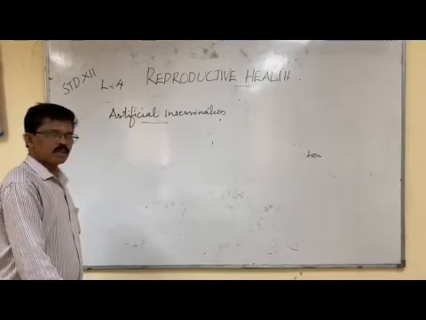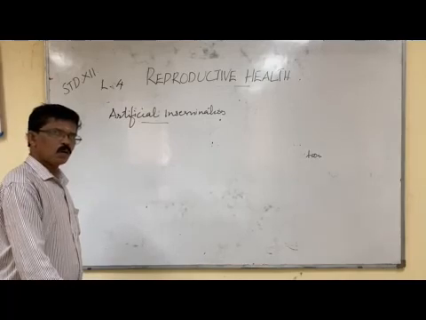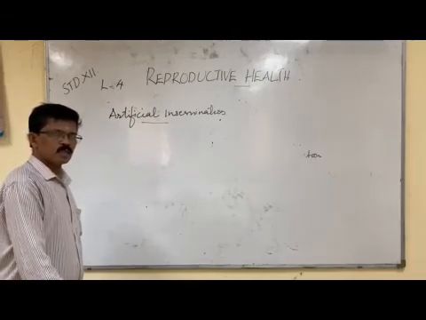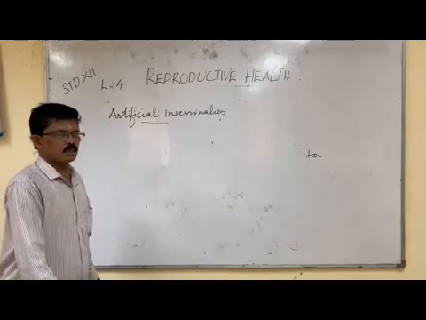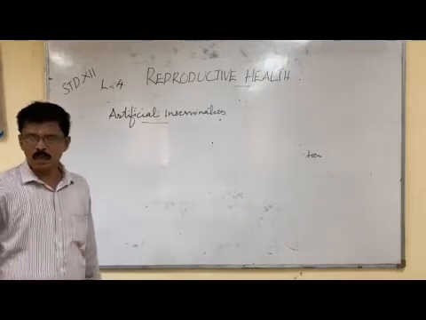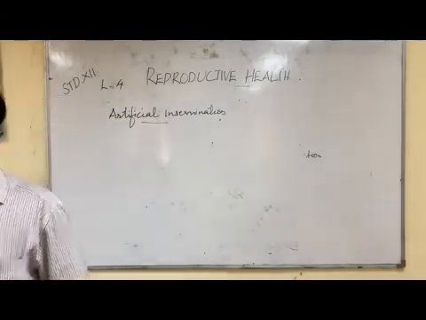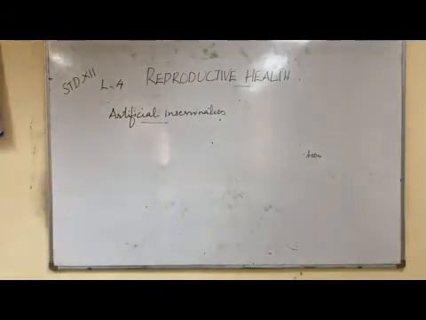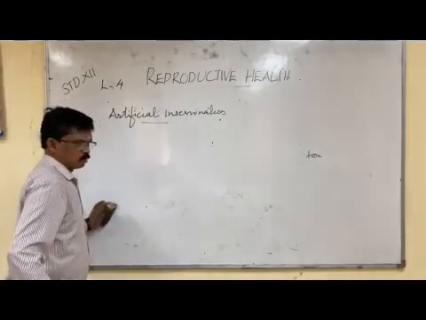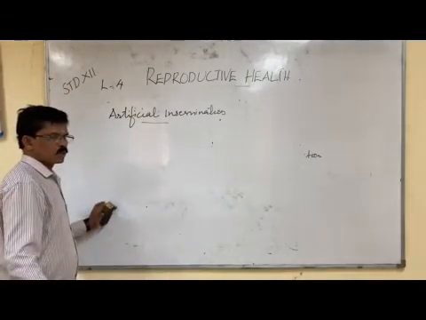The sperm can be taken from the father or donor because the father is unable to inseminate, or the sperm count is less, so natural insemination may not lead to fertilization. In such cases, we adopt this technique. Anyhow, this type of assisted reproductive technology, we have a